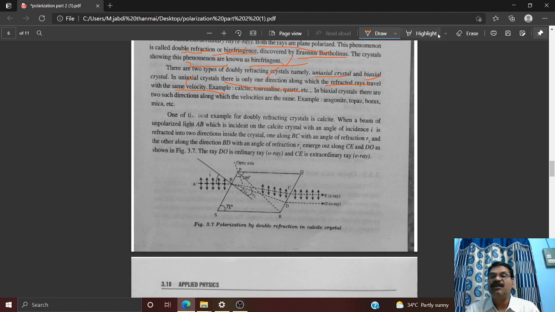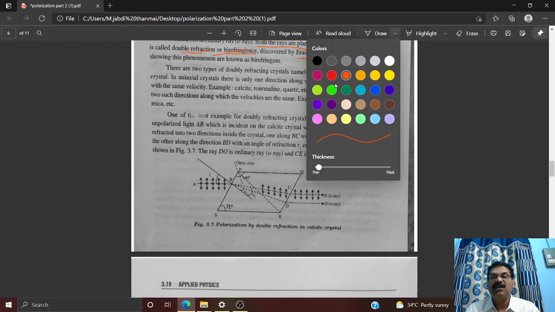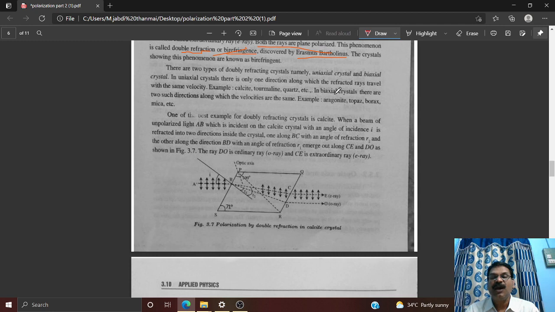The doubly refracting substances are the uniaxial crystals as well as the biaxial crystals. The best examples of biaxial crystals are aragonite, topaz, borax and mica.